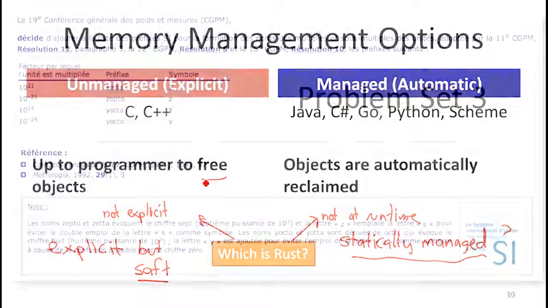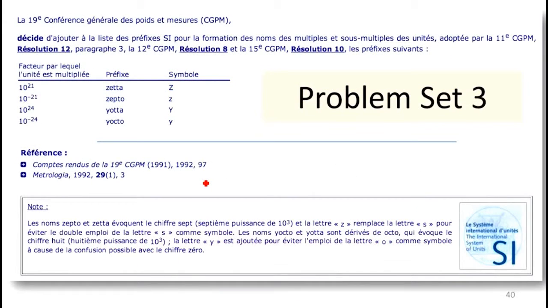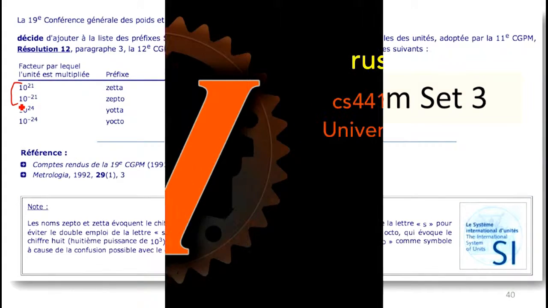I am just about on time, so we'll have time to make teams for problem set 3. Those of you who can read French can read about the metric prefixes that were introduced in 1991. So your web server should be about 10 to the 42 times better than what you did for problem set 1. If it's only about 10 to the 40 times better, that's still probably good enough.